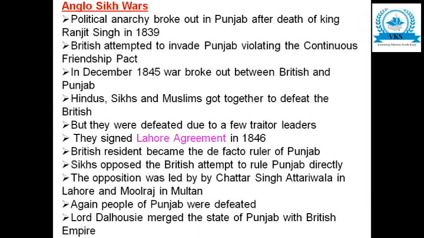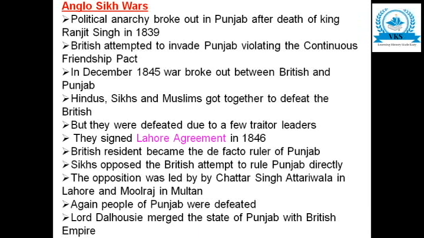Political anarchy broke out in Punjab after the death of King Ranjit Singh, and at that time the British made use of the situation and attempted to invade Punjab. They had already entered into a Continuous Friendship Pact with Punjab, but the British violated it. In December 1845, war broke out between the British and Punjab. Hindus, Sikhs and Muslims got together to defeat the British, but they were defeated due to a few leaders who cheated them. They signed the Lahore Agreement in 1846. The British resident became the de facto ruler of Punjab.